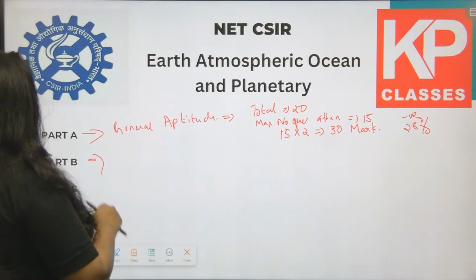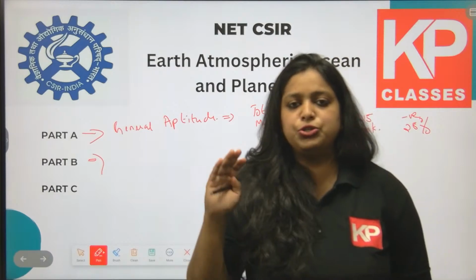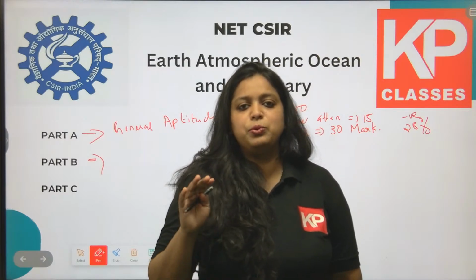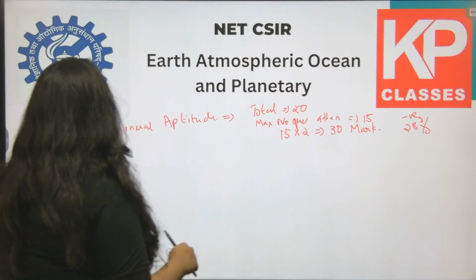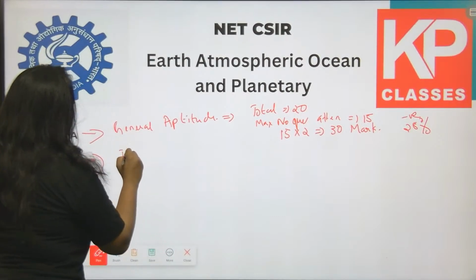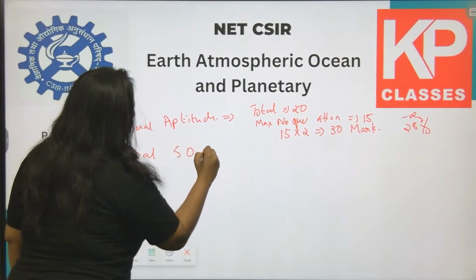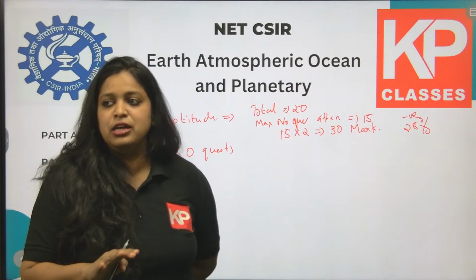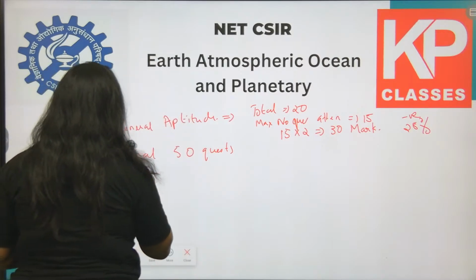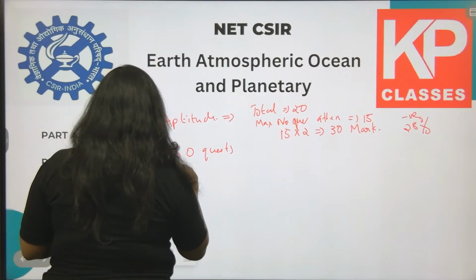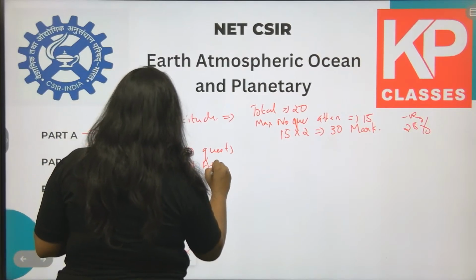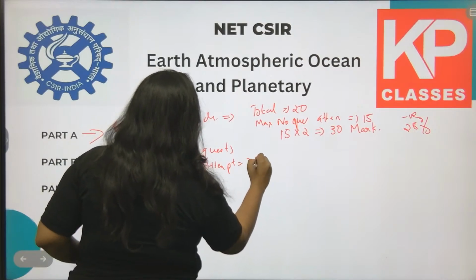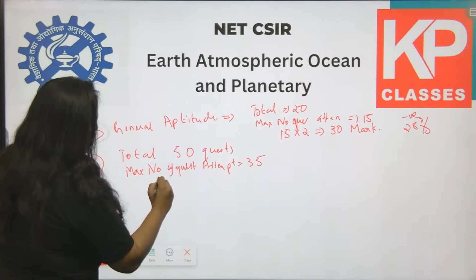So over here, in part B, they will ask questions from these entire 5 subjects: geology, oceanography, atmospheric science, planetary science, geophysics. From all these 5 topics, they will ask you questions. In the part B section there are a total of 50 questions, and the maximum number of questions a student can attempt is 35, and it is a 2 mark question.